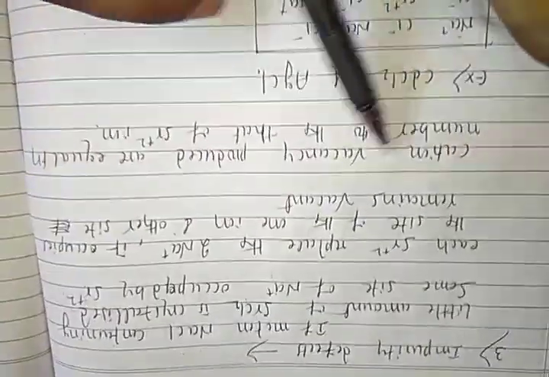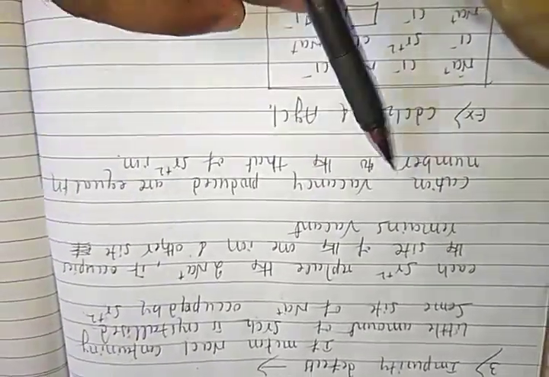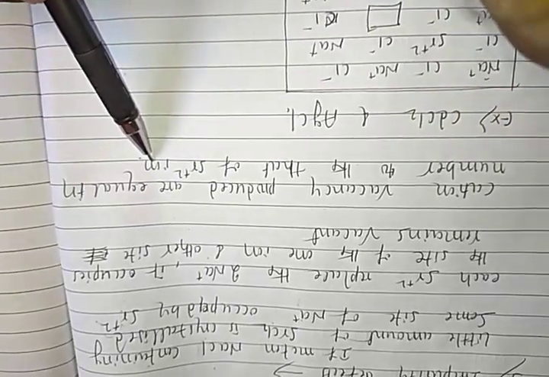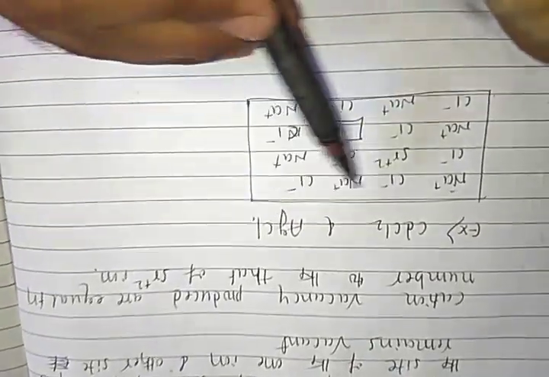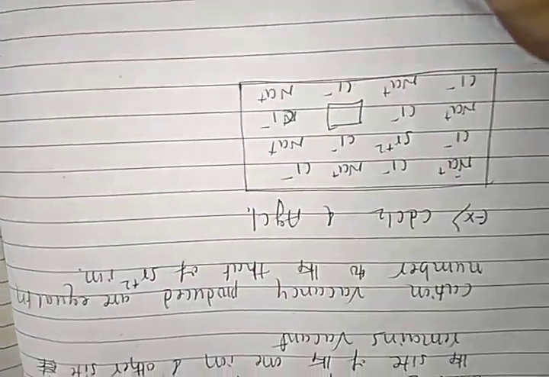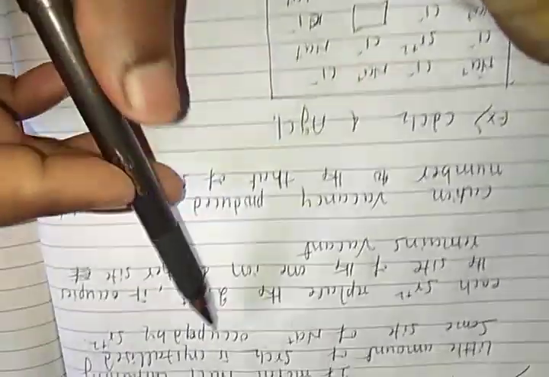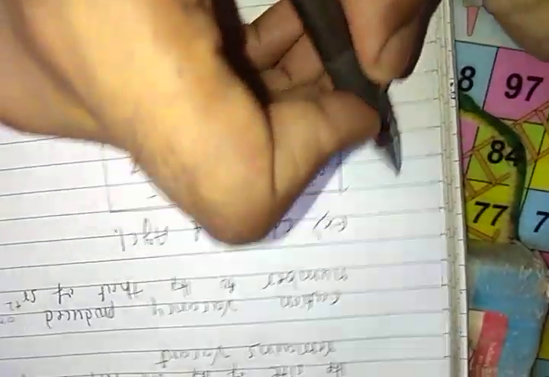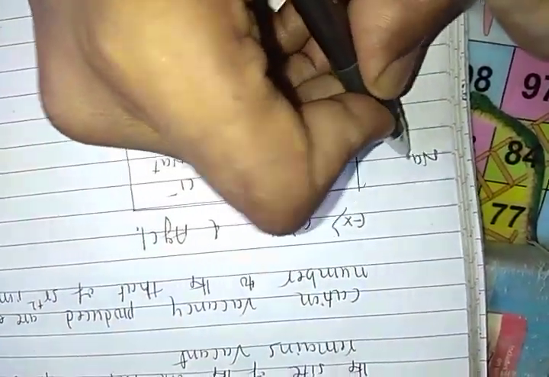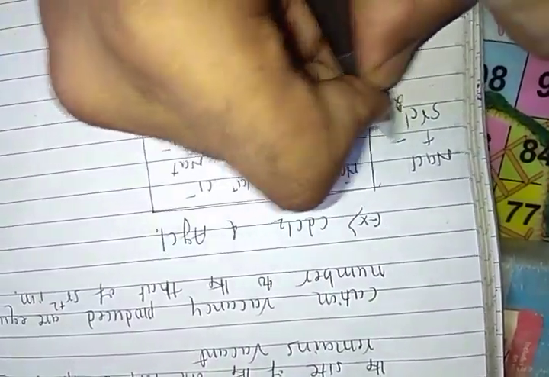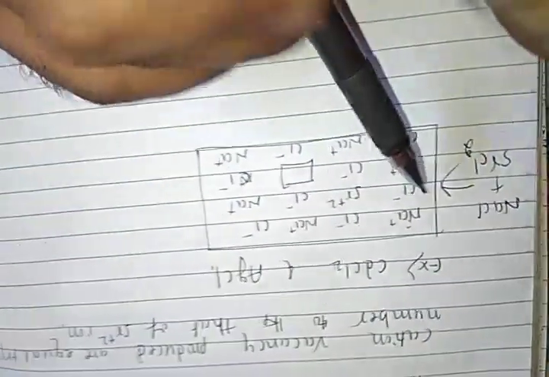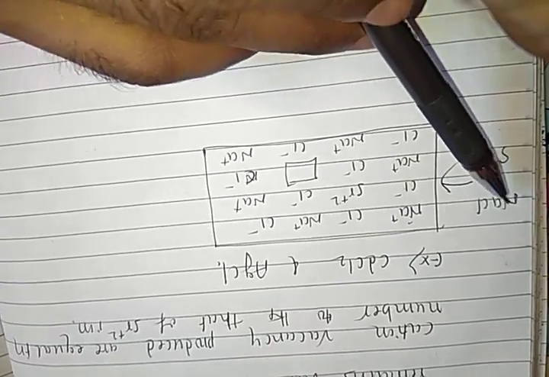So the cation vacancy produced is equal to the number of strontium ions. So look here, students. Molten NaCl is treated with strontium chloride. Then what happens, students? One strontium replaces the 2 sodium ions.